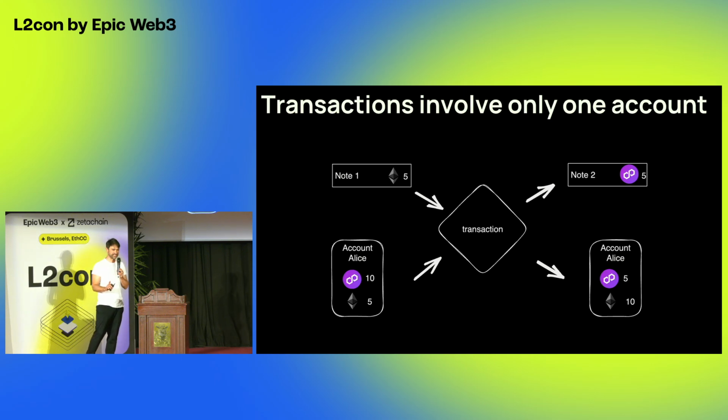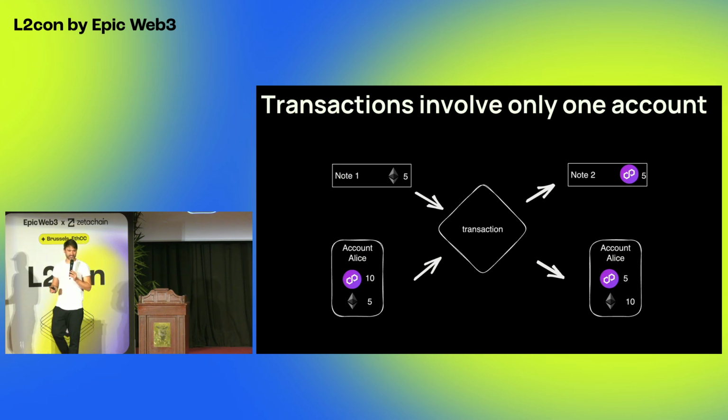A transaction is defined as the state transition of a single account. Remember, a transaction in Ethereum means Alice sends something to Bob, or we can involve many more accounts in this one transaction. But in Miden, a transaction means account A changed its state from S to S prime.